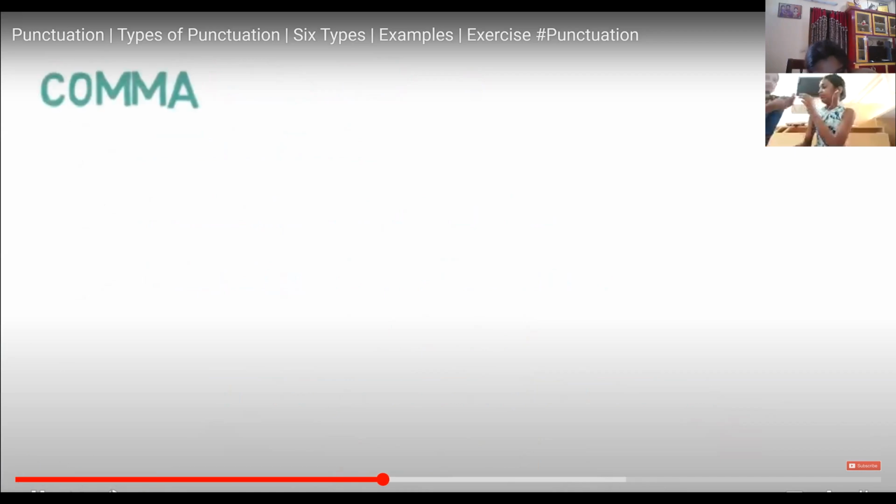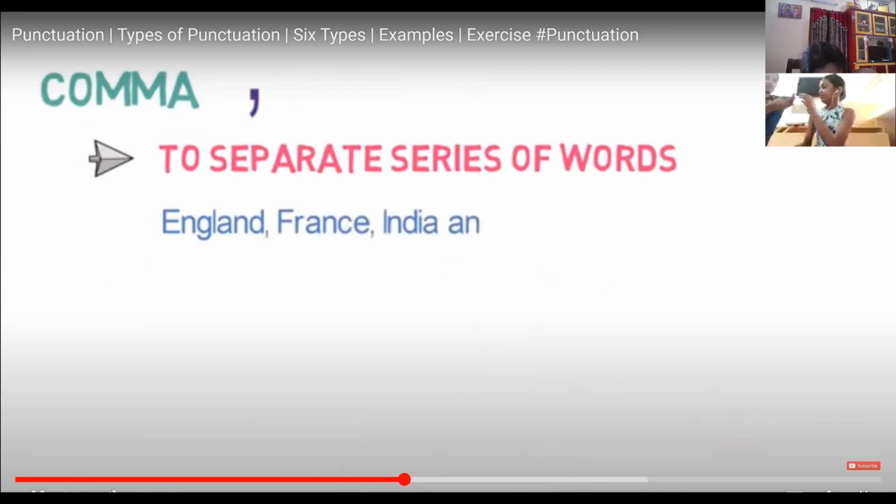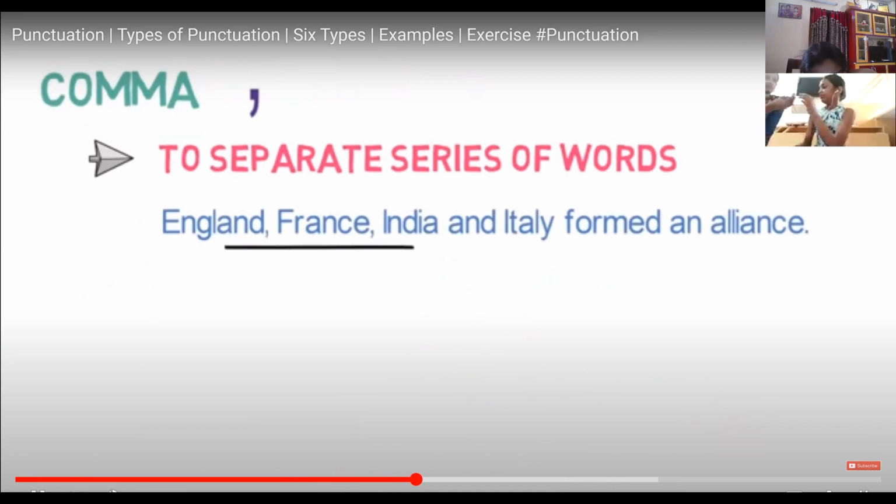Now let's look into the next punctuation mark, the comma. It has many usages. We'll look at the 2 most common uses of it. Number 1, to separate a series of words. For example, England, France, India, and Italy formed an alliance. Notice how the series has been separated by commas.